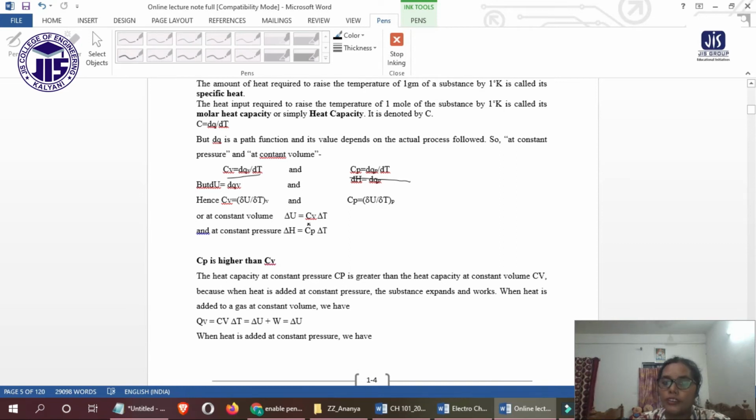So at constant volume, the change in internal energy delta E equals Cv delta T, and at constant pressure, delta H equals Cp delta T. So this is all about enthalpy.